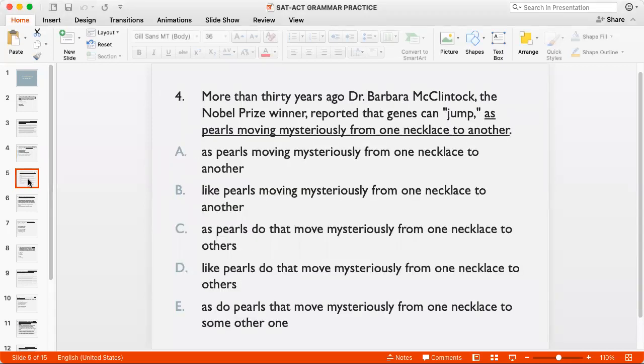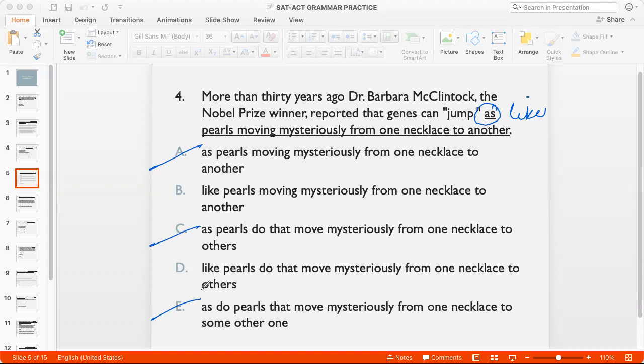Okay, question 4. More than 30 years ago, Dr. Barbara McClintock, the Nobel Prize winner, reported that genes can jump as pearls moving mysteriously from one necklace to another. So my first problem is this word as, right? Because I'm comparing jumping genes with moving pearls, right? So I can't say as pearls. As pearls would make it seem that genes are actually pearls. That's not correct, right? So I need to say like pearls moving mysteriously from one necklace to another. So any option with as has to go, right?